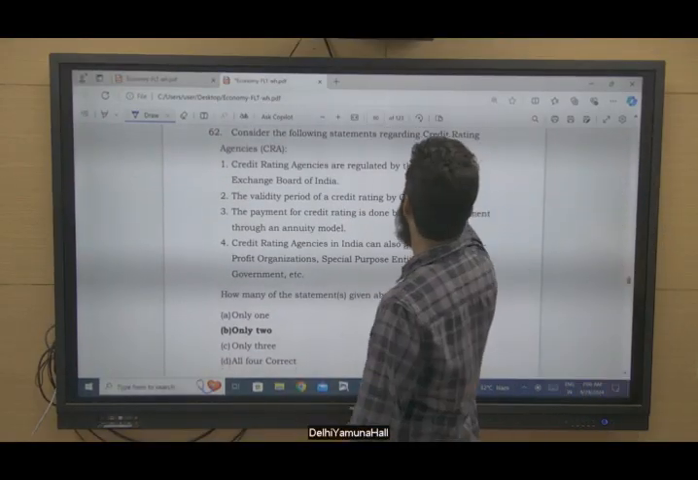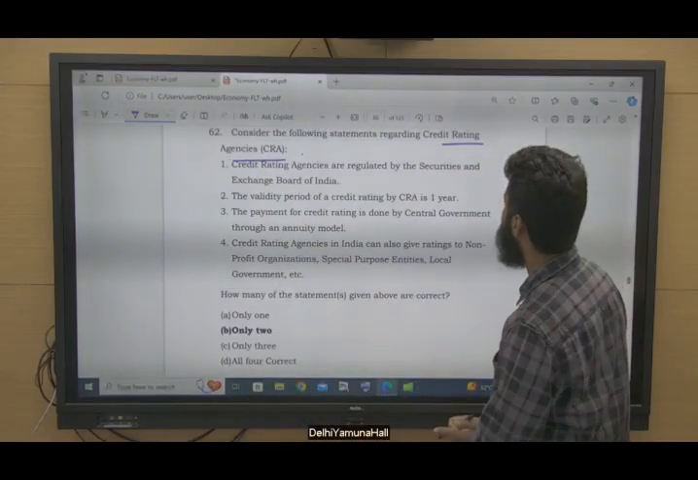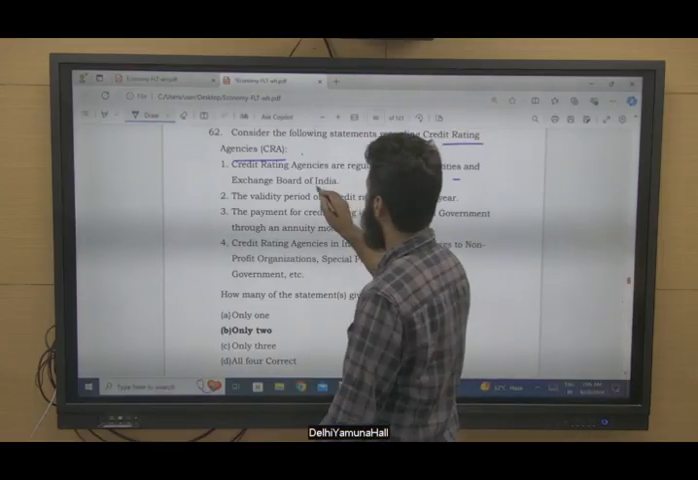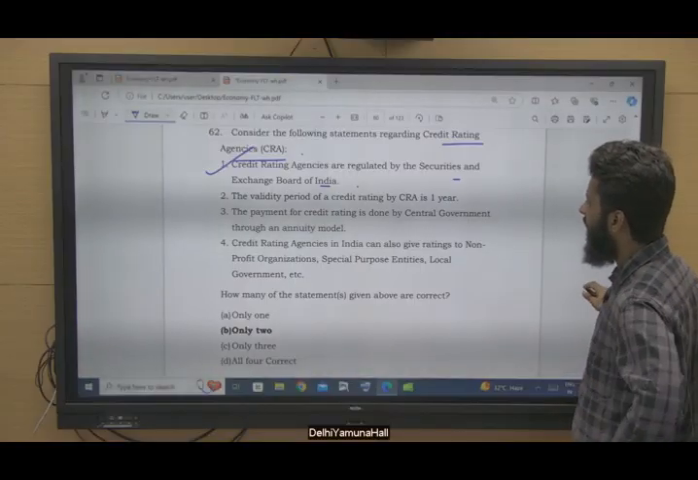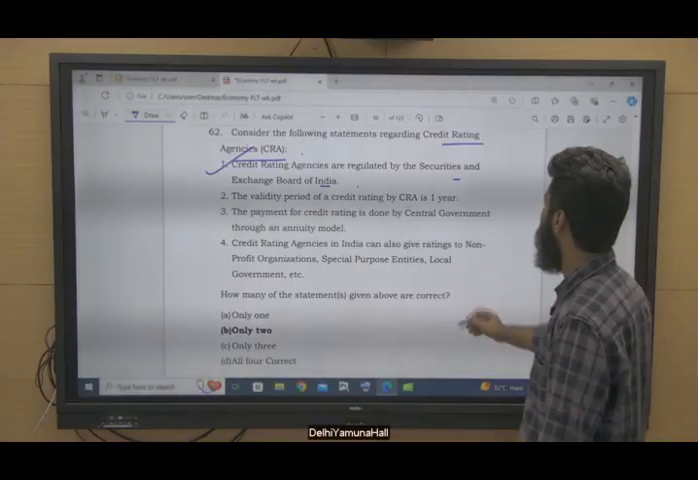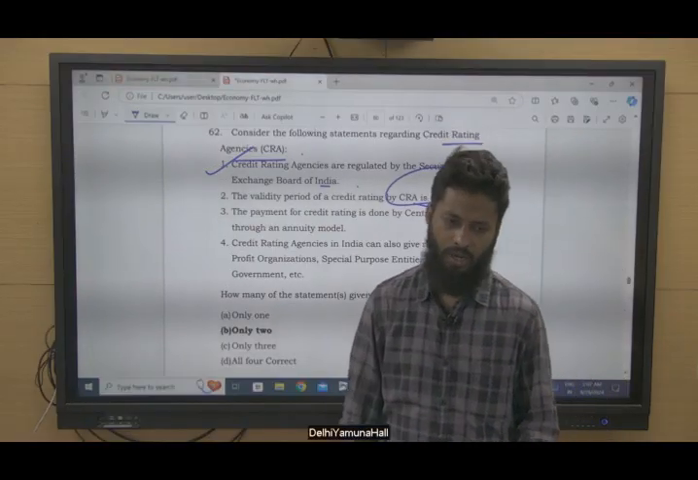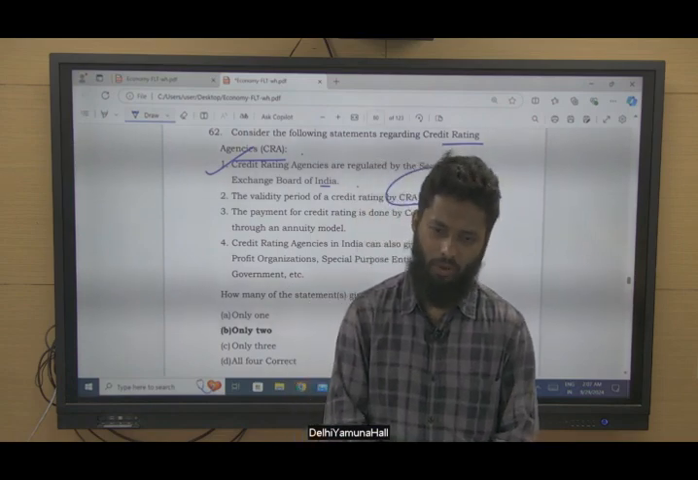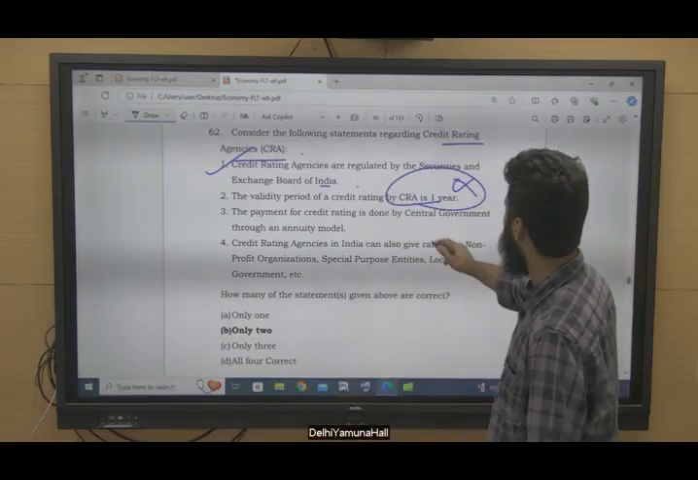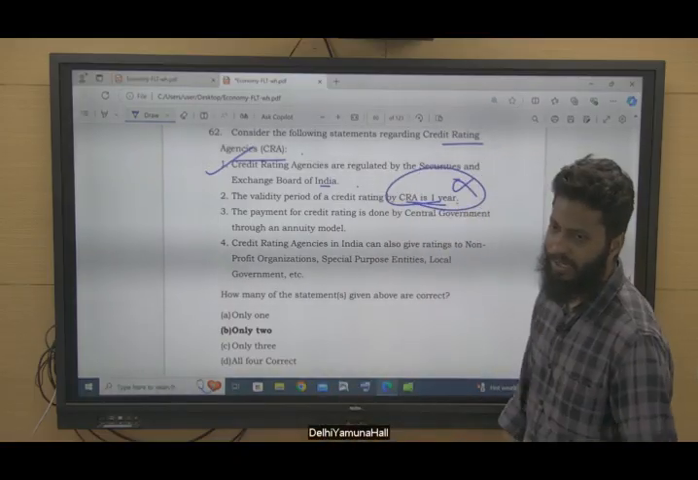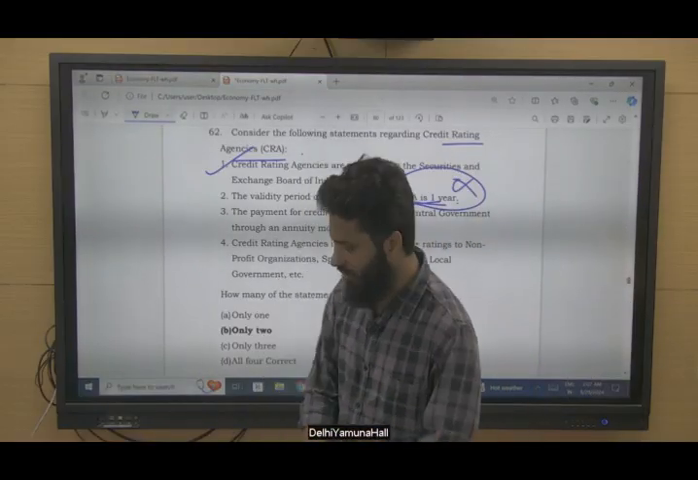Consider the following statements with reference to credit rating agencies. Credit rating agencies are regulated by the Securities and Exchange Board of India. Yes, in India they are regulated by SEBI, the Securities and Exchange Board of India. The validity period of a credit rating is 1 year? No. The validity depends on whether the credit ratings are withdrawn or a new credit rating has come. So this does not depend on the period of 1 year; rather, it depends on either it being withdrawn or the new ratings having come.